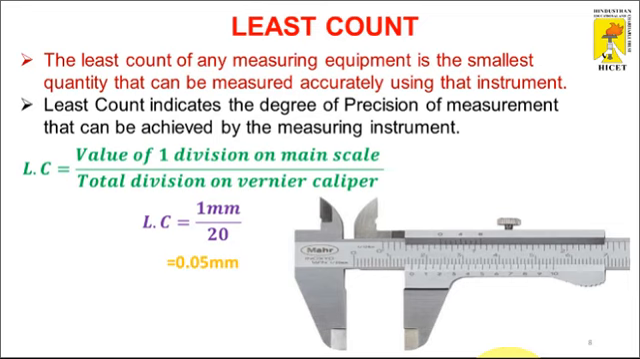Generally, the following formula is used to find the least count. Least count equals the value of one division of the main scale divided by the total divisions on the vernier caliper. So least count equals 1 mm divided by 20 divisions of the vernier caliper. So the least count of this vernier caliper will be 0.05 mm.